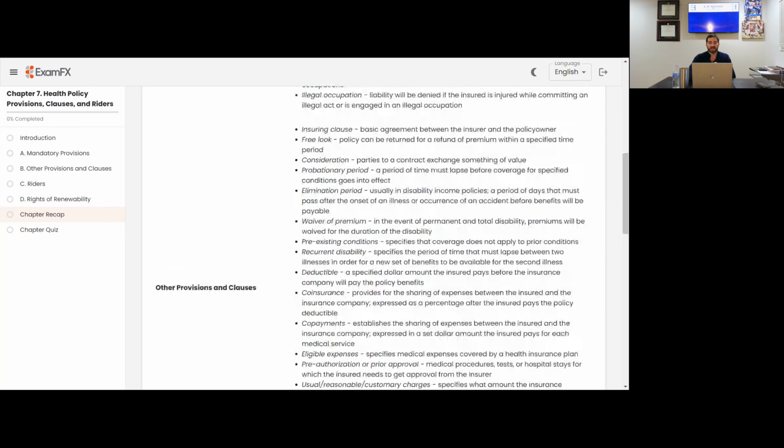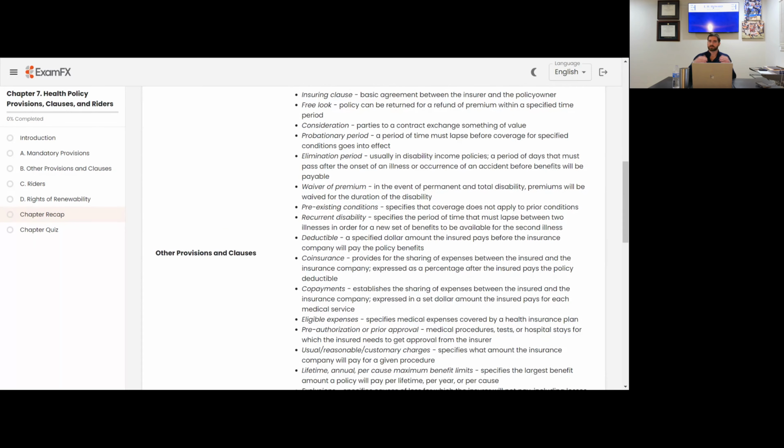Other provisions and clauses. Again, insuring clause. This is the basic agreement between the insurer and the policy owner. That just says, hey, you're insured. Free look. Again, policy can be returned for a refund of premium within a specified time frame. Consideration. The parties are exchanging something of value. We're giving premiums, they're giving benefit, whether it's health insurance, life insurance, whatever it may be, they're providing coverage in that aspect.